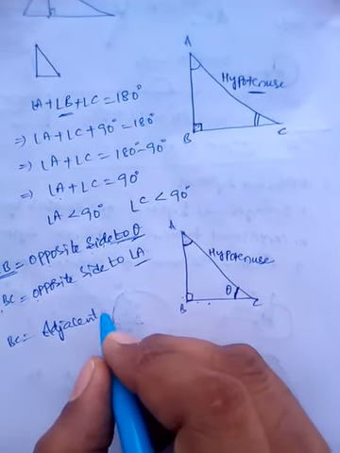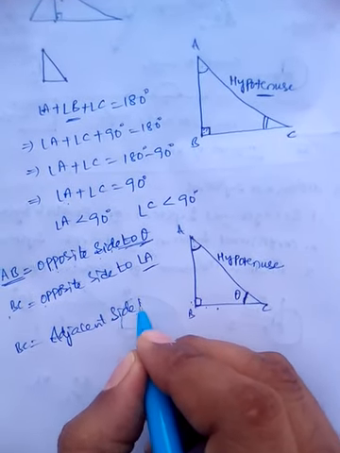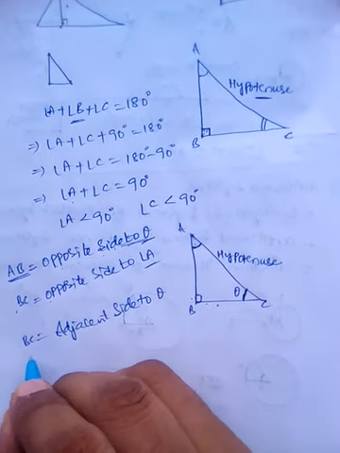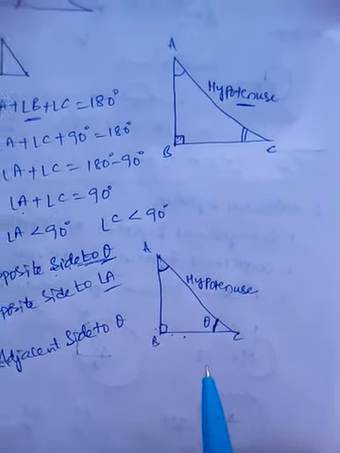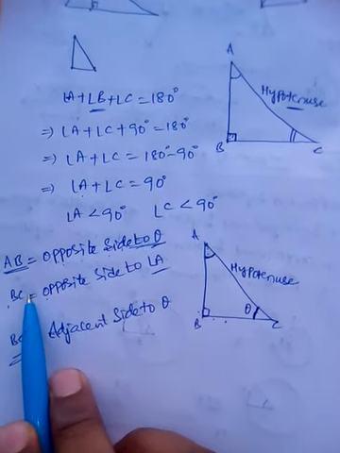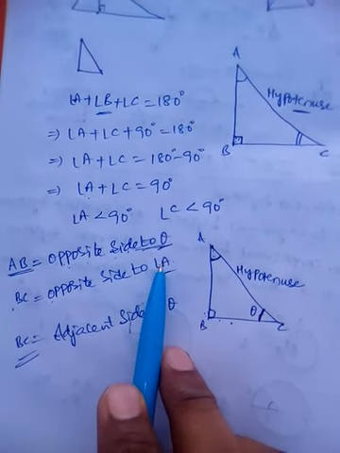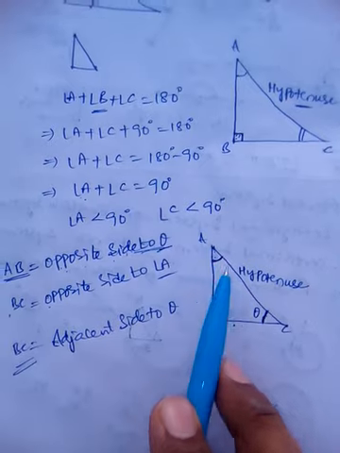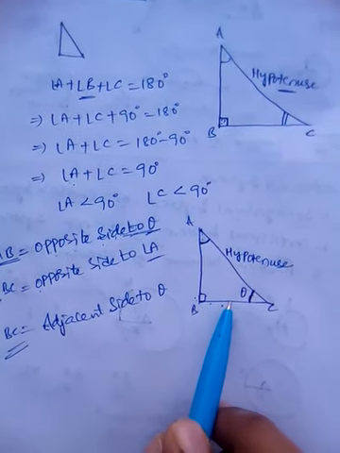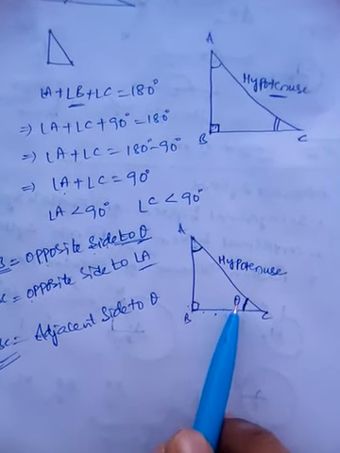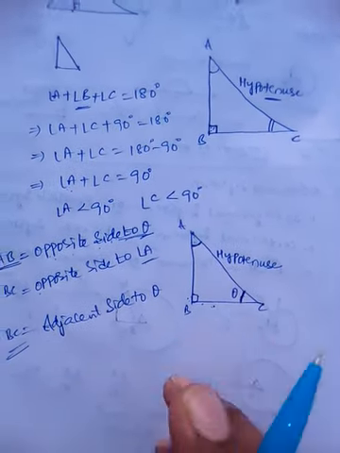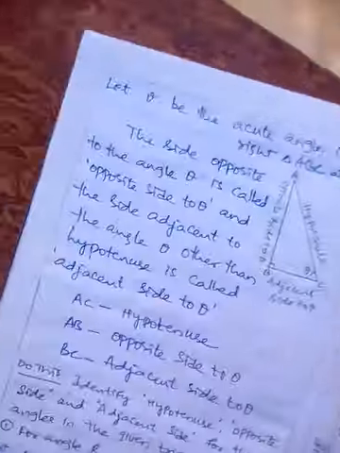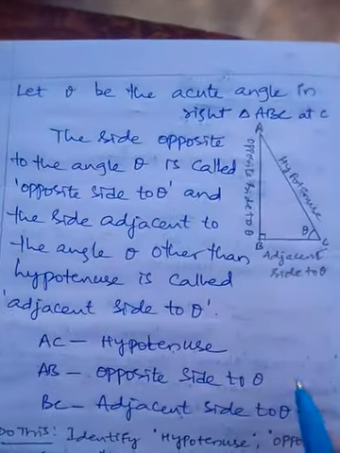This other side is called the adjacent side to theta. As we said, BC is the opposite side to angle A. For this theta, BC will become the adjacent side. So we name the sides in a clear way like this.